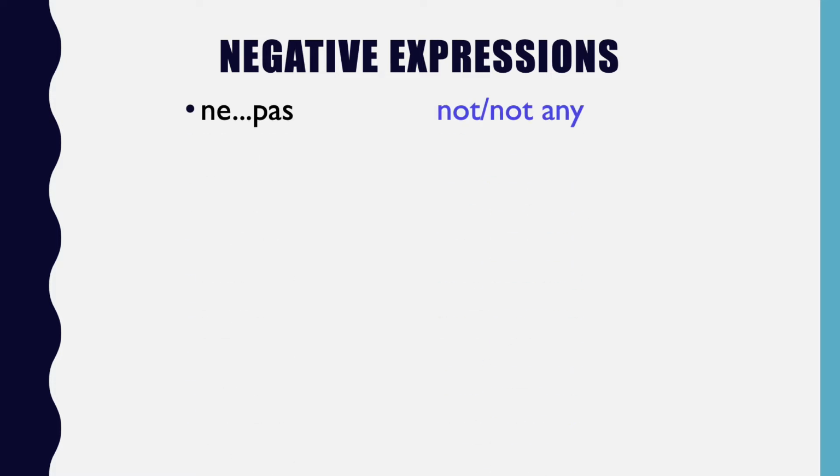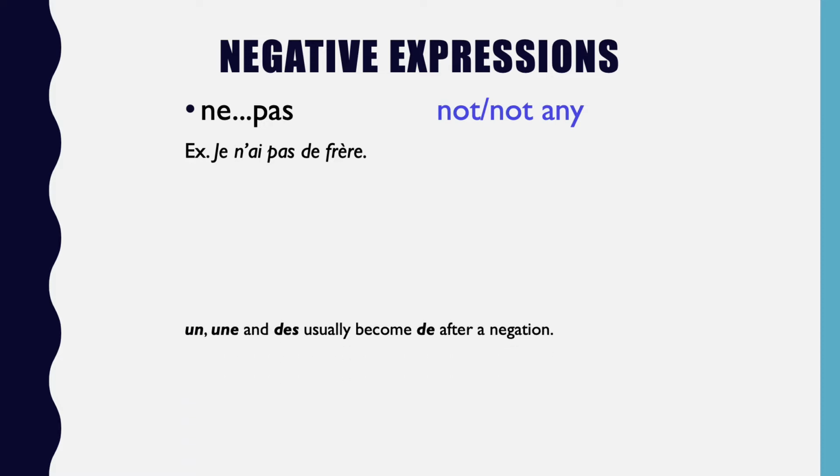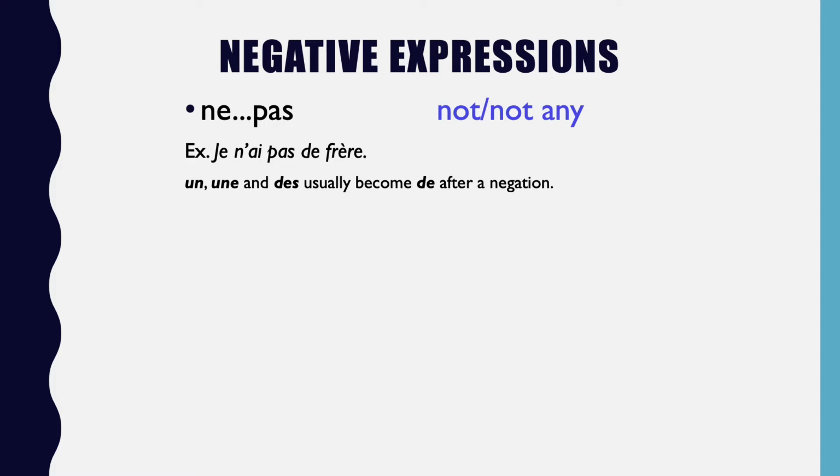First one, ne pas, which means not or not any. Now this one you've seen before, I'm sure. Here's an example. Je n'ai pas de frère. I don't have a brother. Now, an important thing to note here is that un, une, or des usually become de following a negation. So here we do not say je n'ai pas un frère. That's not correct. What we need to say is je n'ai pas de frère.